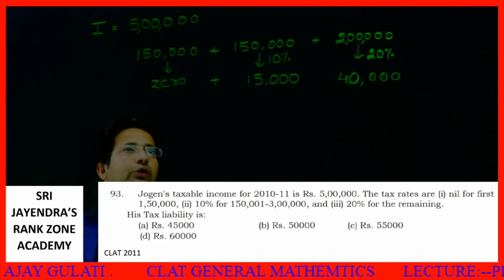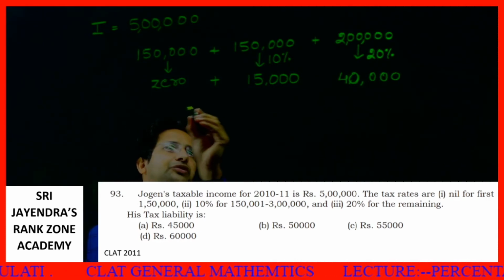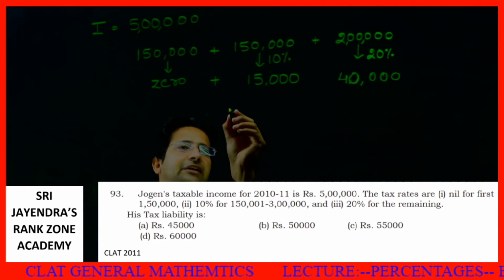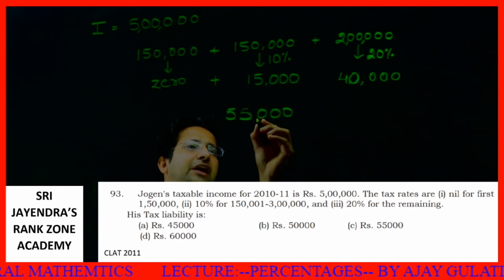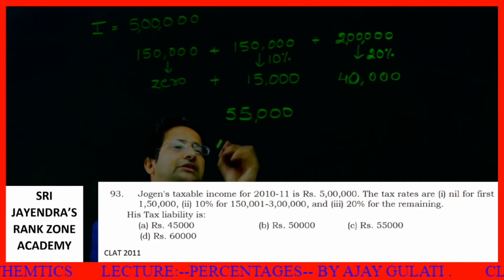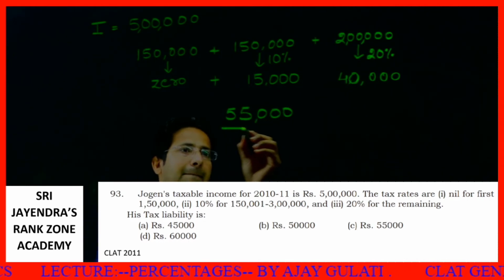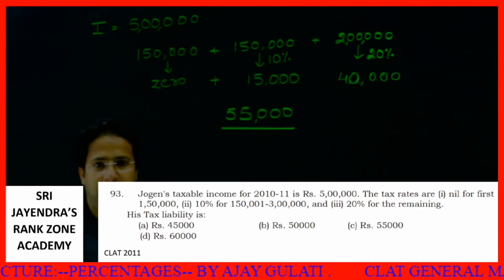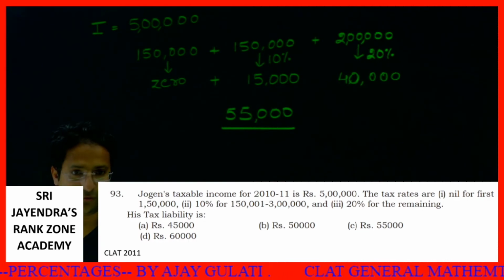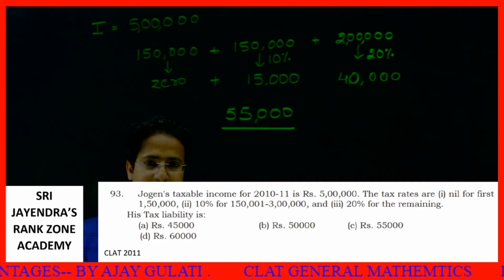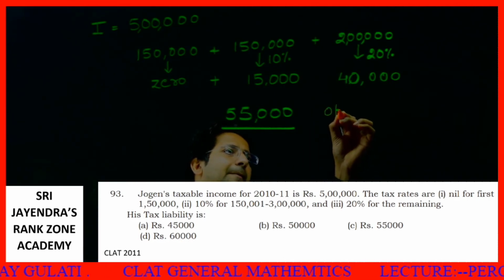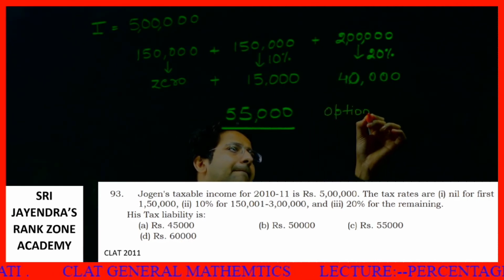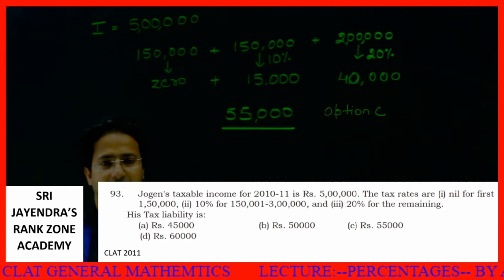So what is my total tax now? The total tax becomes 0 plus 15,000 plus 40,000, that is 55,000. This is your tax, all my dear students. I hope it makes sense. It is clear to all of you. Which option is this? Yes, option number C is your answer.